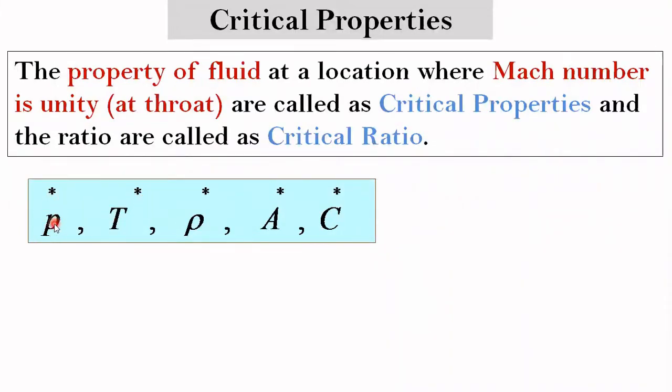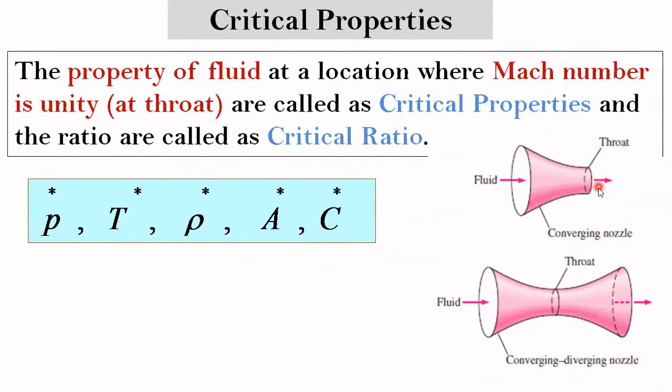These critical properties are designated with the asterisk sign. So this is P star, this is T star, rho star, A star, and C star. These are called the critical pressure, critical temperature, critical density, critical velocity, and critical area. All these properties are measured at the throat, or at the minimum cross-section area where the Mach number is equal to 1.